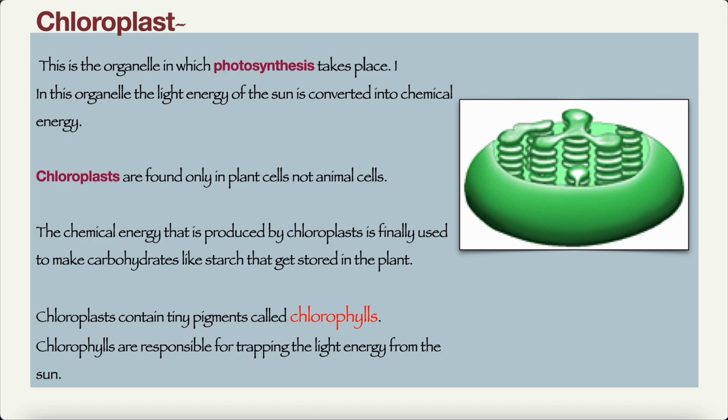Next, moving on to the chloroplast. And this is also another organelle that's only present in plant cells, yes? This is the organelle in which photosynthesis takes place. In this organelle, the light energy of the sun is converted into chemical energy. Chloroplasts are found only in plant cells, not in animal cells. The chemical energy produced by chloroplasts is finally used to make carbohydrates like starch that get stored in the plants. Chloroplasts contain tiny pigments called chlorophylls. Chlorophylls are responsible for trapping the light energy from the sun.